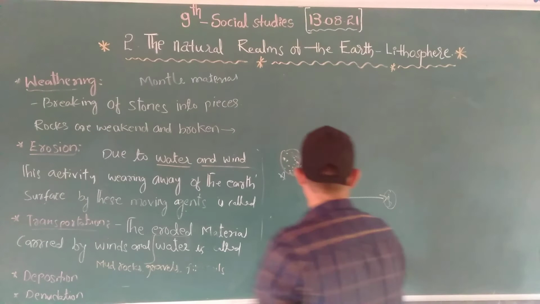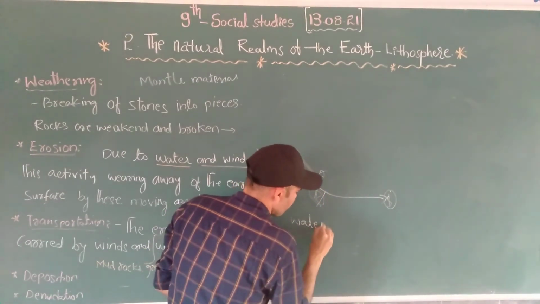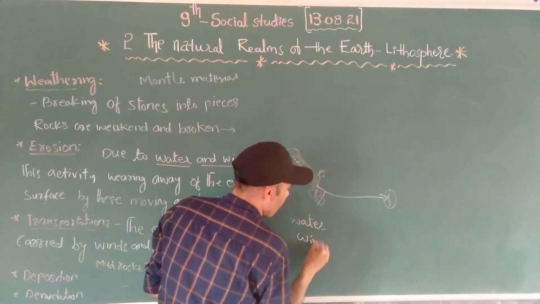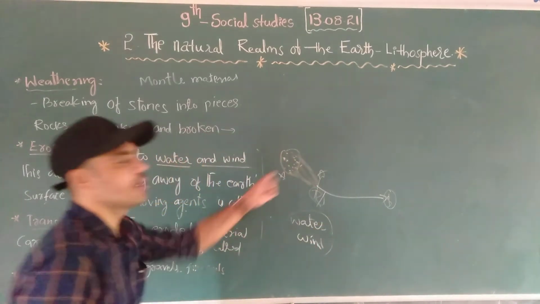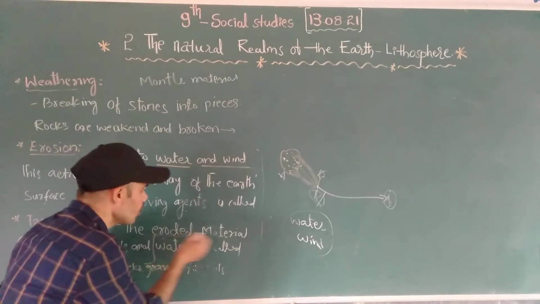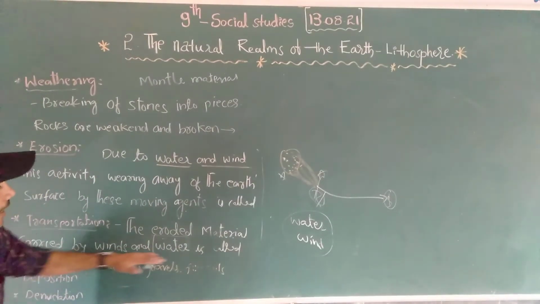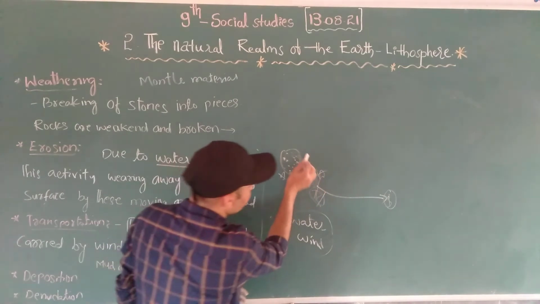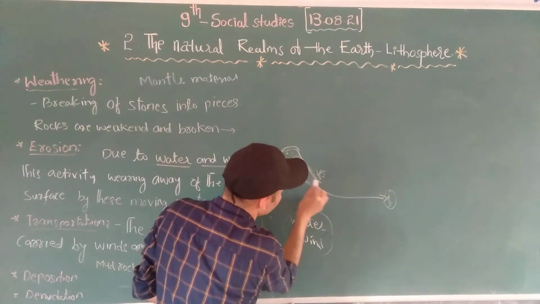Due to the force of water and wind, they move from one place to another place. This eroded material is carried by wind and water. What is eroded? These all are eroded when erosion happens.